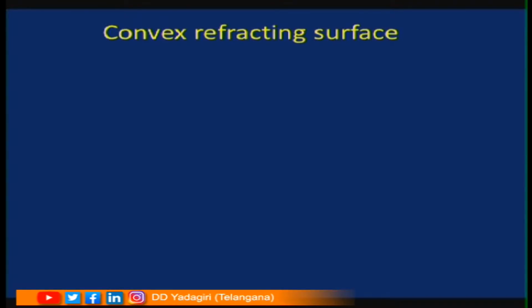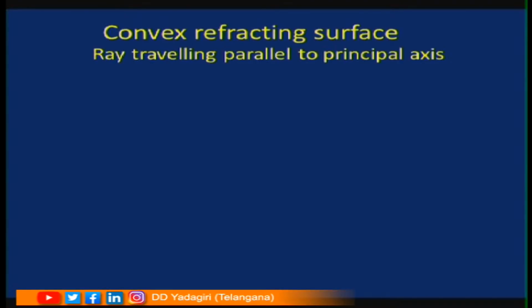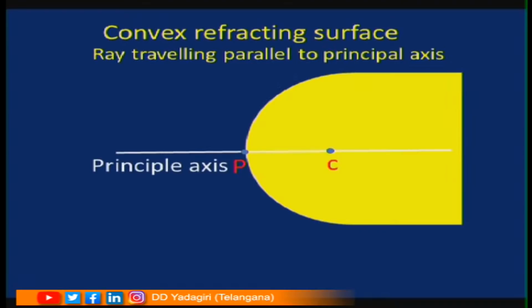Dear children, let us see what happens to a light ray when it is incident parallel to the principal axis. Convex refracting surface, a ray travelling parallel to the principal axis. This is a curved refracting surface which is denser medium with refractive index n2 and another medium is rarer medium.